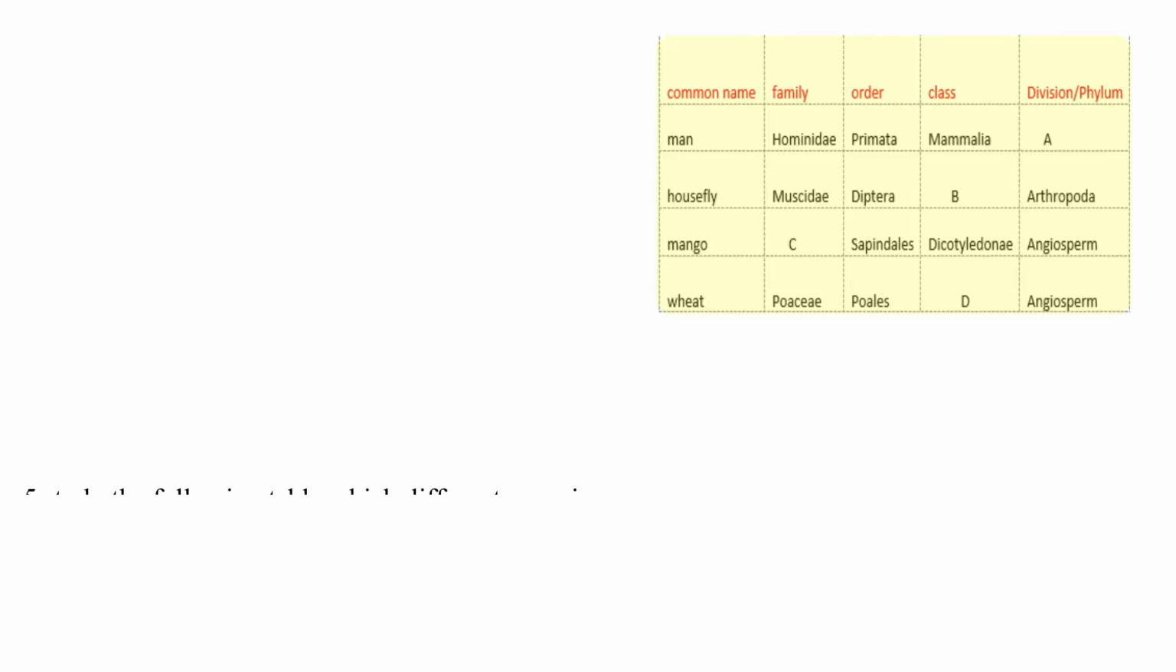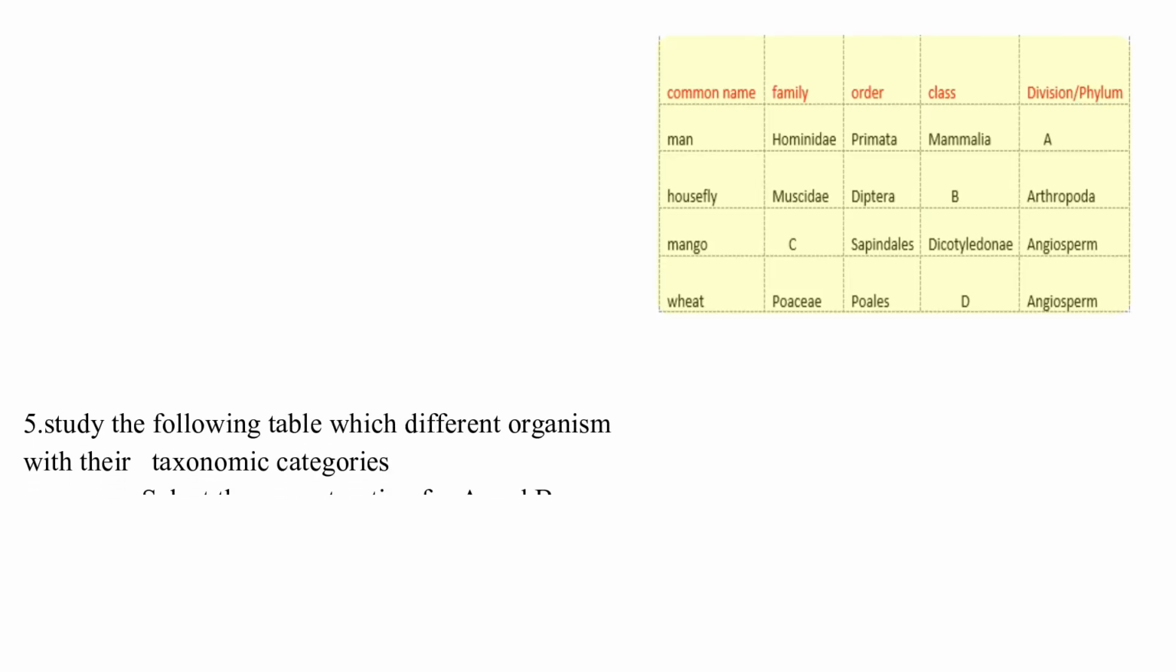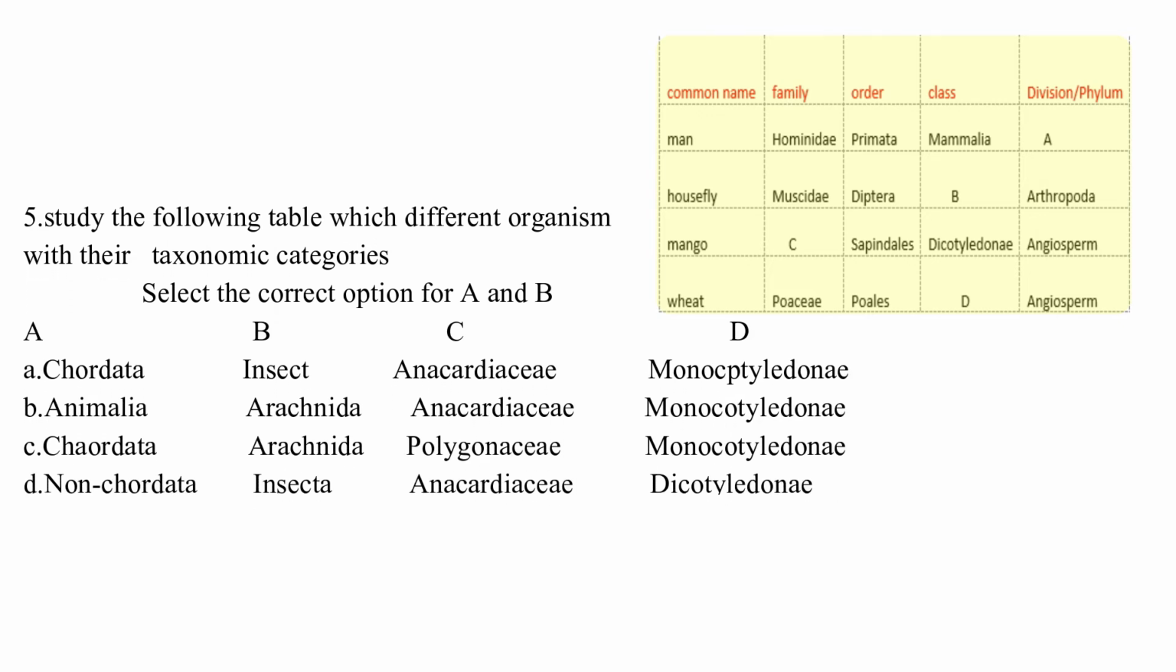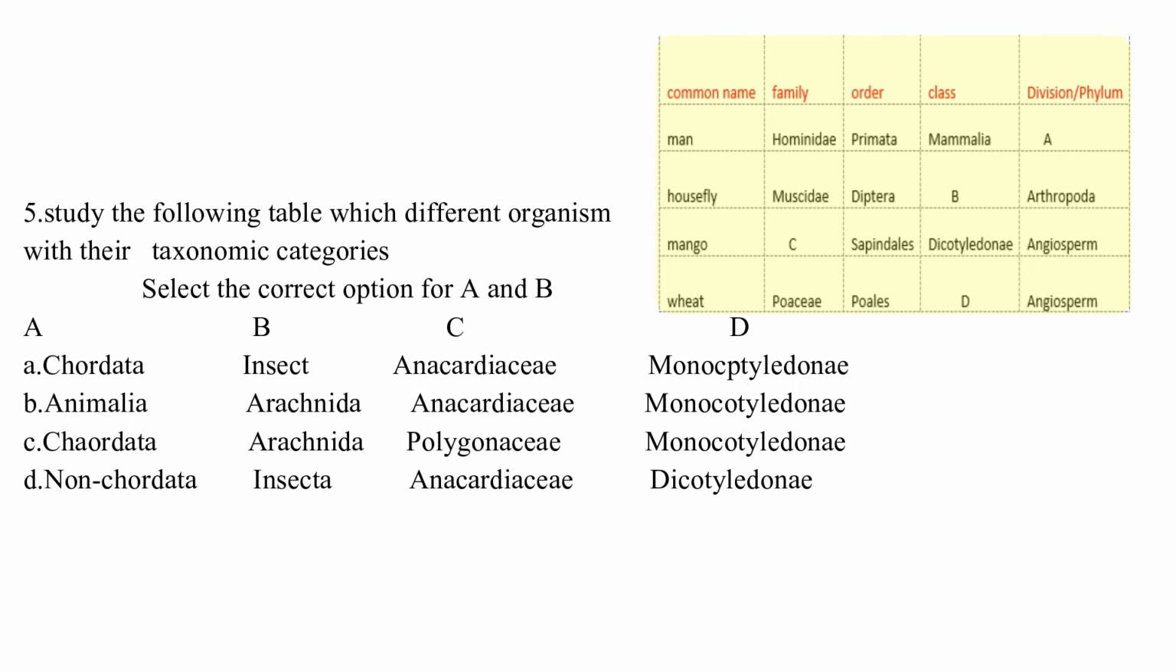Study the following table of different organisms with their taxonomic categories. Select the correct option for A and B. Option A: Chordata, Insecta, Anacardiaceae, Monocotyledonae. Option B: Animalia, Arachnida, Anacardiaceae, Monocotyledonae. Option C: Chordata, Arachnida, Polygonaceae, Monocotyledonae. Option D: Non-chordata, Insecta, Anacardiaceae, Dicotyledonae. The correct answer is option A, which is Chordata for A and Insecta for B.